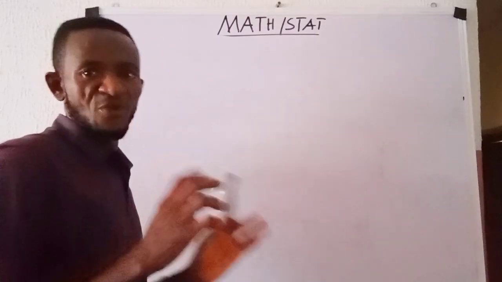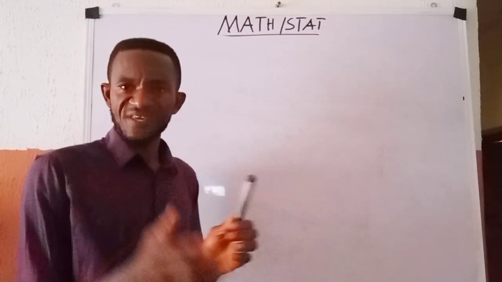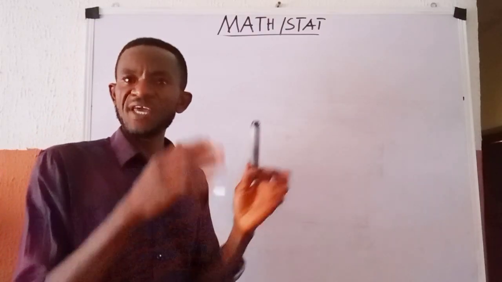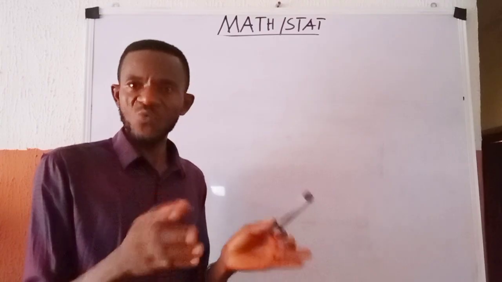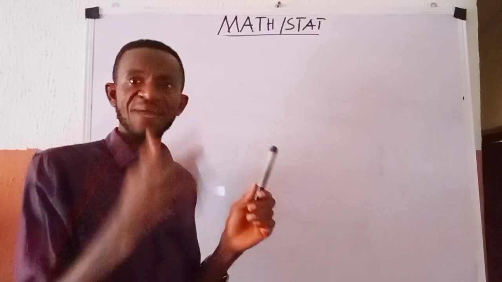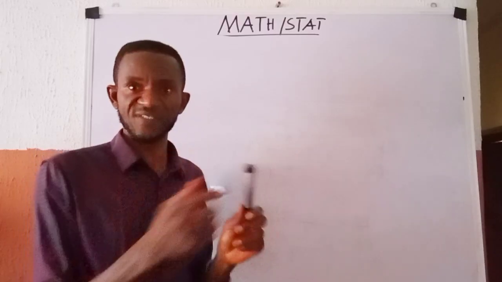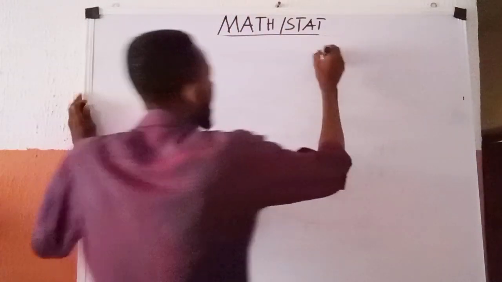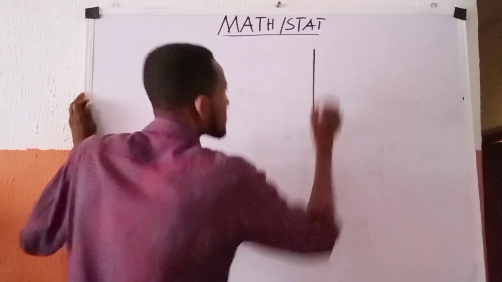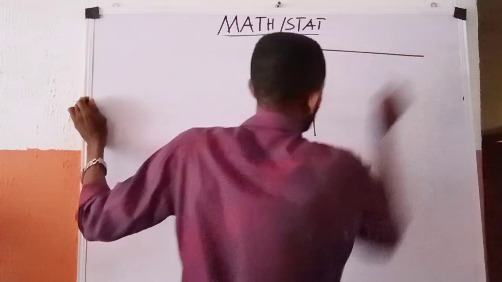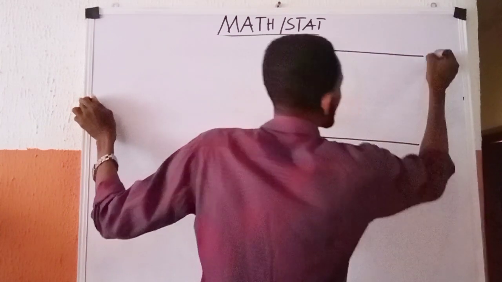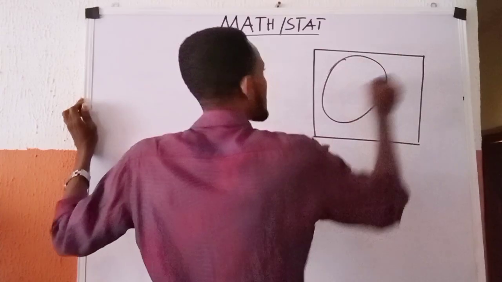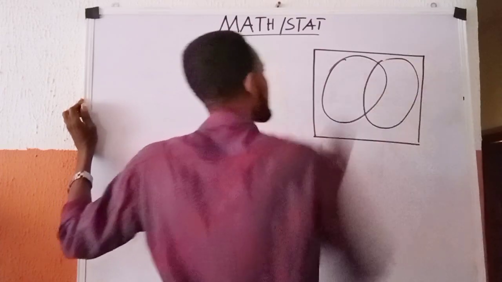Let us still make use of events A and B, using what we call a Venn diagram, where the Venn diagram represents the sample space. So I have a Venn diagram this way. Then I have a set, and I equally have another set.